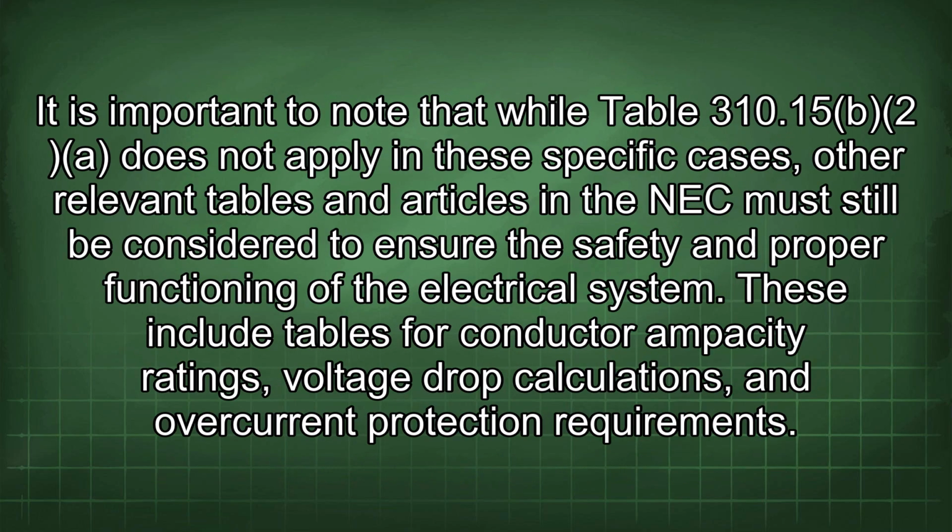It is important to note that while Table 310.15(B)(2) does not apply in these specific cases, other relevant tables and articles in the NEC must still be considered to ensure the safety and proper functioning of the electrical system. These include tables for conductor ampacity ratings, voltage drop calculations, and overcurrent protection requirements.